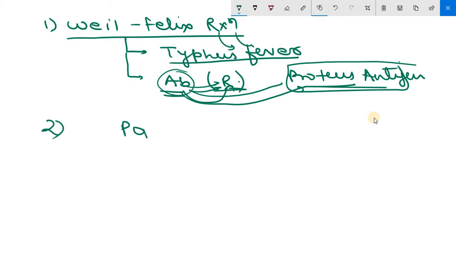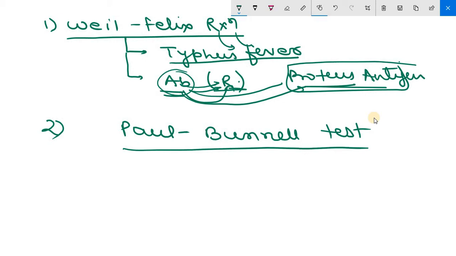The second one is the Paul-Bunnell test. This is done for infectious mononucleosis, which is caused by Epstein-Barr virus.